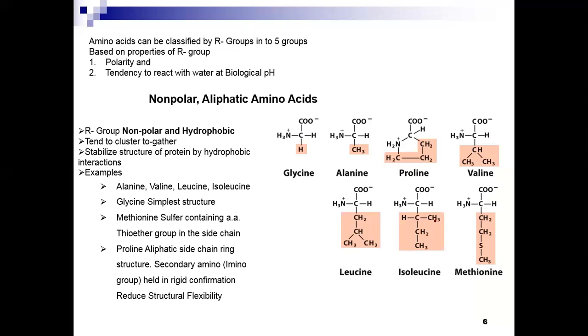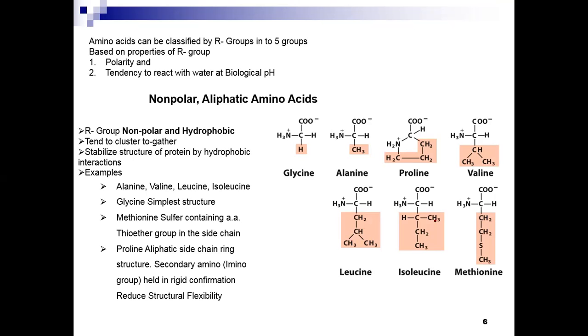Amino acids can be classified into five major groups on the basis of the properties of the alkyl group, the polarity, and the reaction with water at biological pH. The first group is the aliphatic amino acids. In this group, seven amino acids are present: glycine, alanine, proline, valine, leucine, isoleucine, and methionine. This group contains non-polar and hydrophobic alkyl groups.